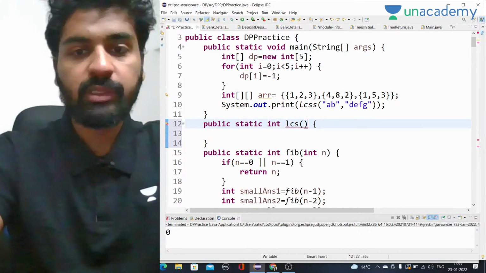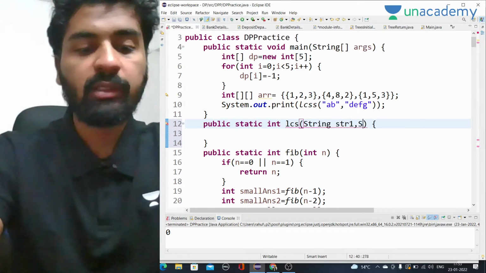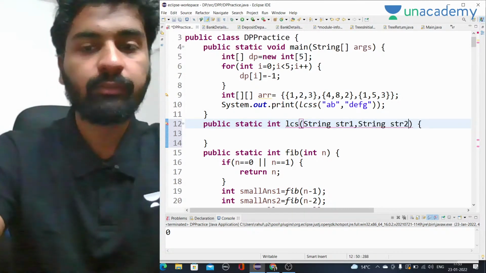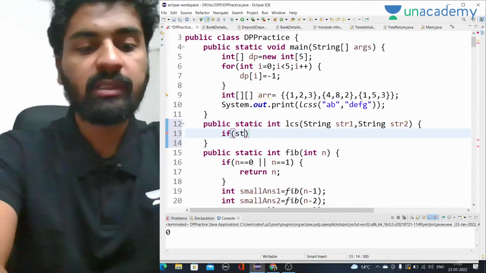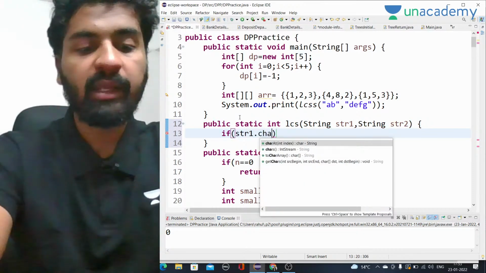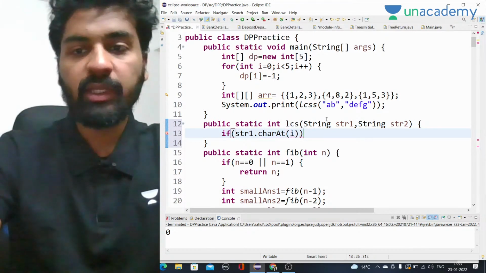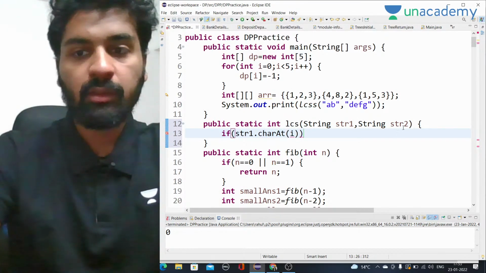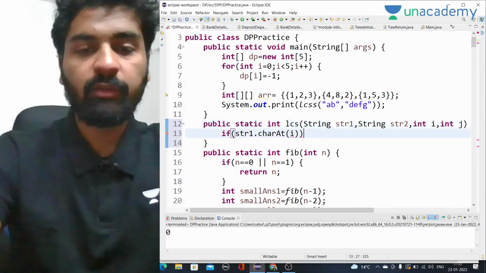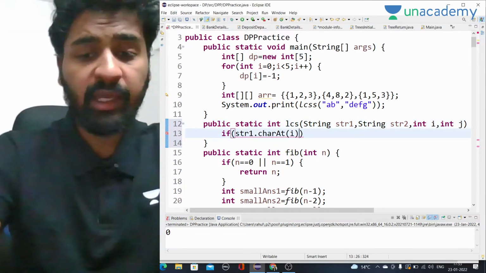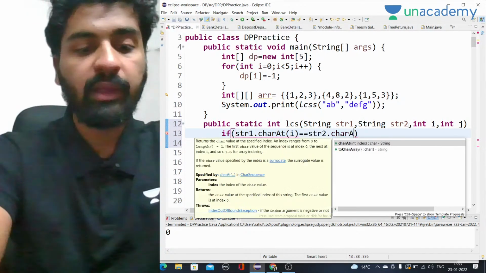Here we will have two strings, string str1 and string str2. Okay, so if str1 dot charAt i, and we have to take i and j as well, right? If str1 dot charAt i equals str2 dot charAt j.